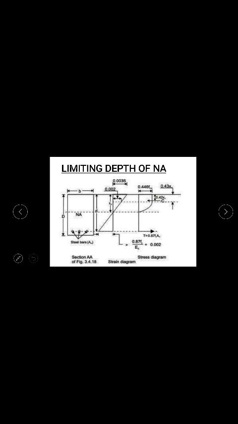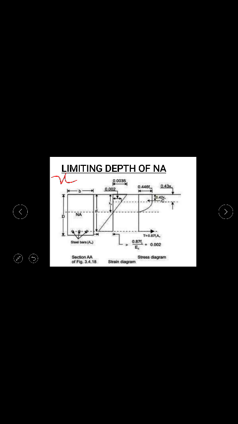I'm just revising that. XU, limiting depth of neutral axis. First you have to find out the limiting depth of neutral axis, which is nothing but the XU. Limiting depth of neutral axis is nothing but your XU max, the maximum depth of neutral axis which is allowed. This is your XU max here. So you have to find out this depth.